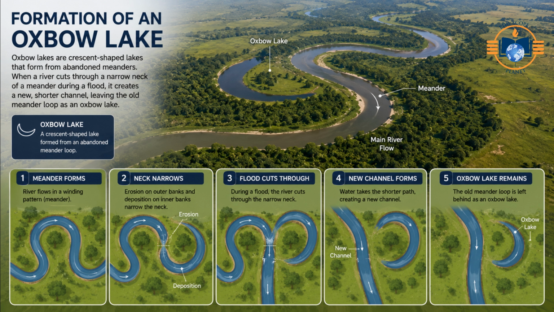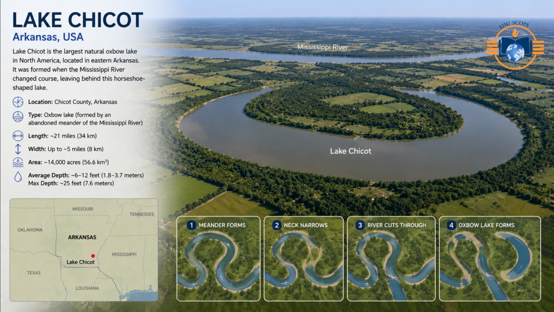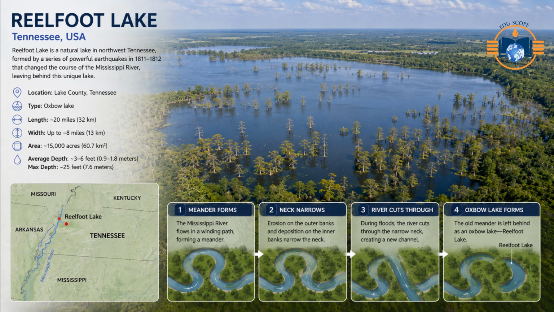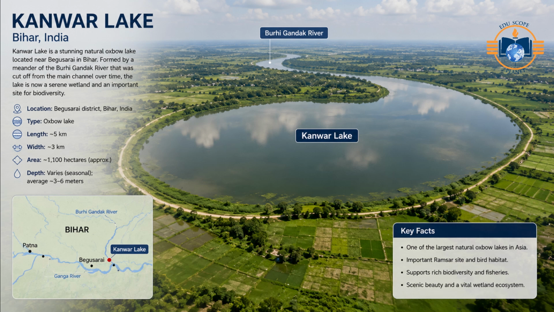When a river cuts through a narrow neck of a meander during a flood, it creates a new, shorter channel, leaving the old meander loop as an oxbow lake. Examples: Lake Chicot, Arkansas, USA. Reelfoot Lake, Tennessee, USA. Kanwar Lake, Bihar, India.